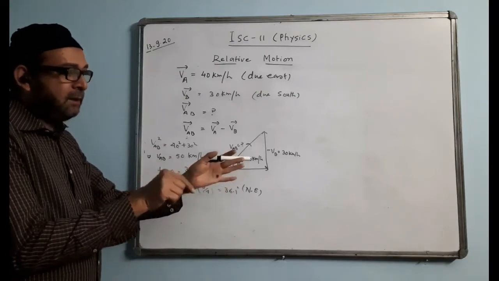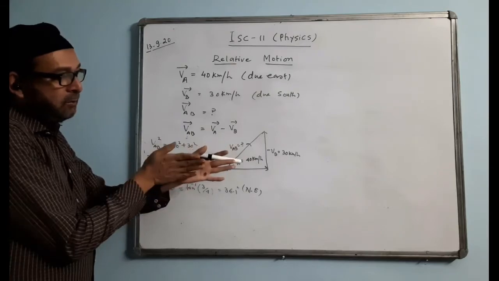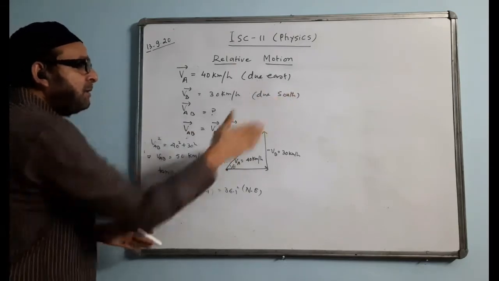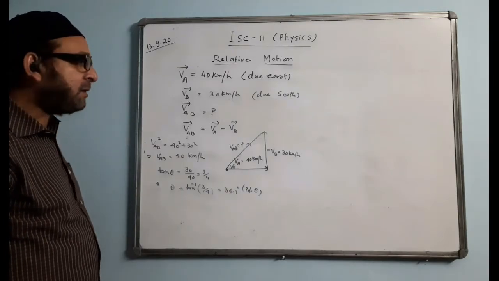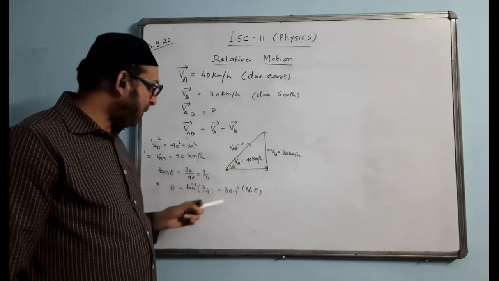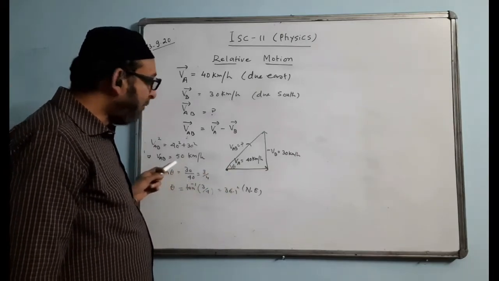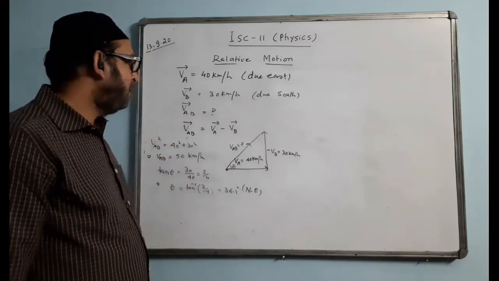But for the passenger in train B, train A, which was actually going like this, will appear to go in this direction, and with a faster velocity. The actual velocity of train A was 40, but it appears to be going at 50 km per hour. So it appears to be moving faster. So that is the idea.